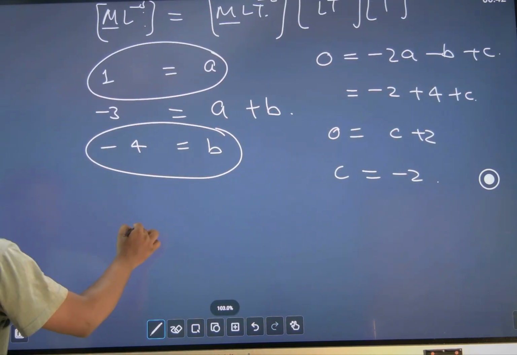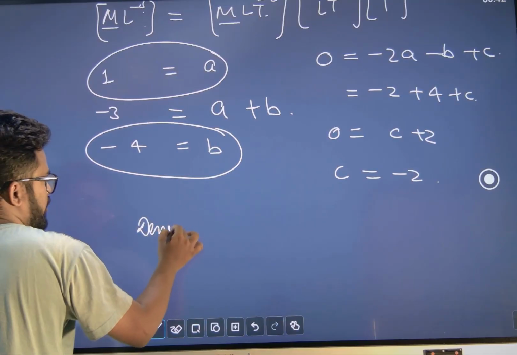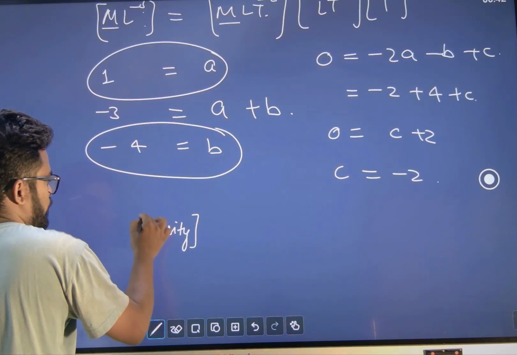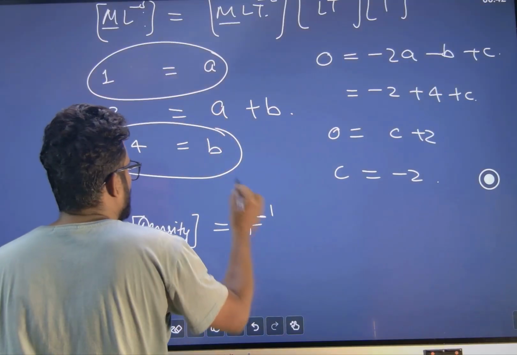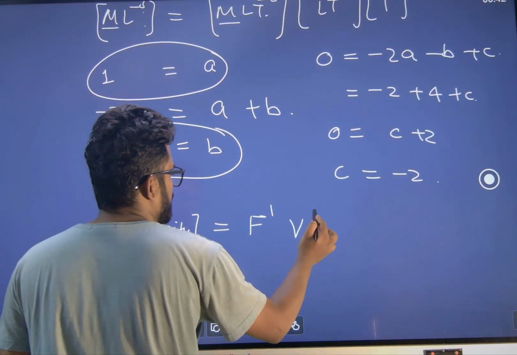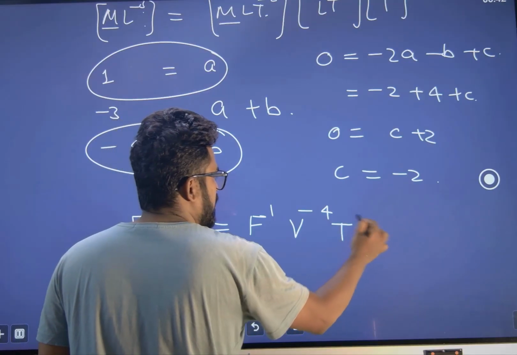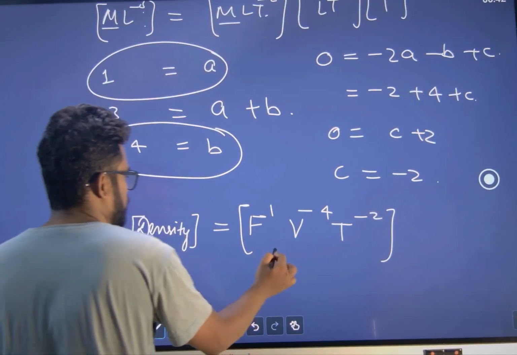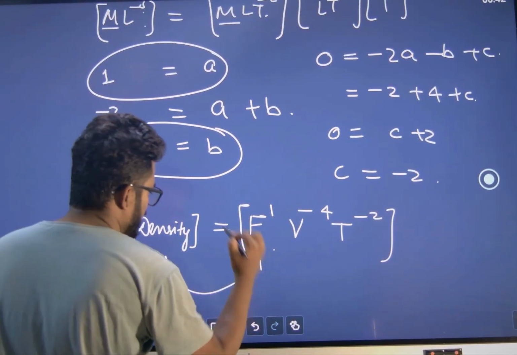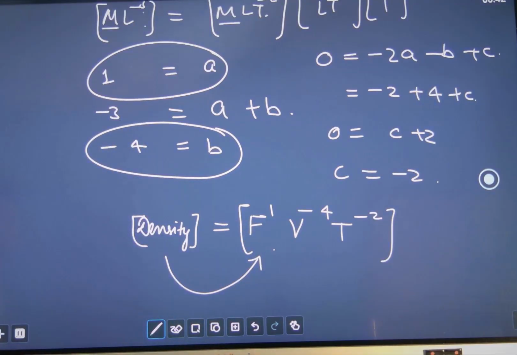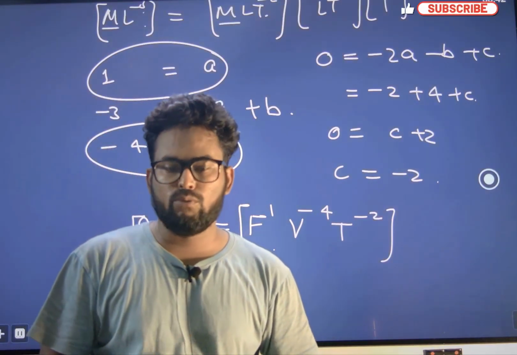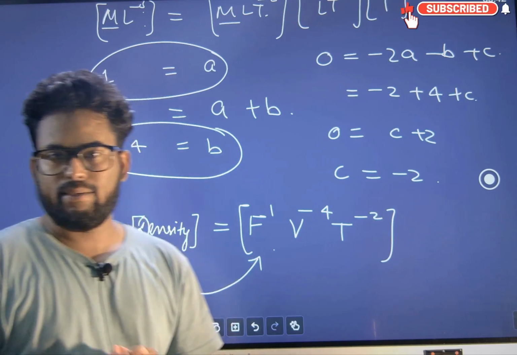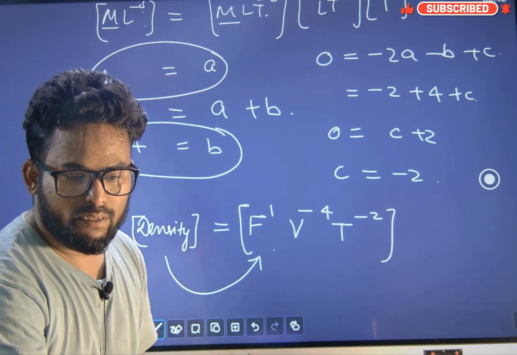So density is force power a, F power 1, velocity power b, V power minus 4, and T power minus 2. That is the dimensional formula of density in terms of force, velocity and time, where force, velocity and time are assumed to be fundamental. Clear? Easy, right?